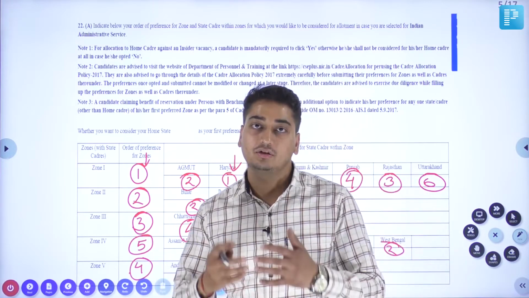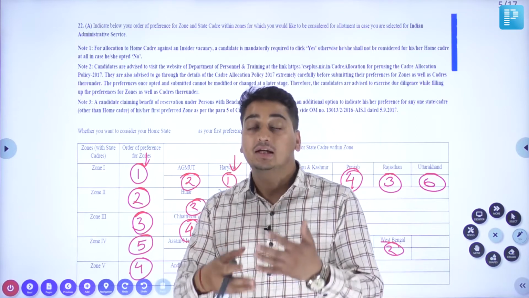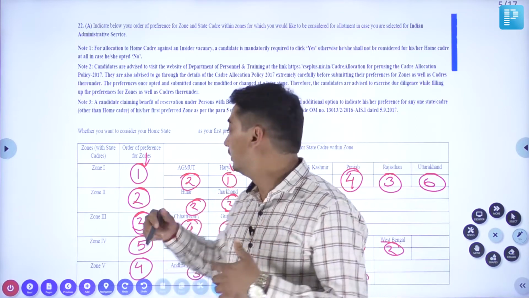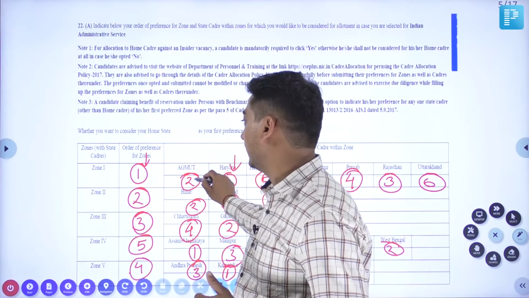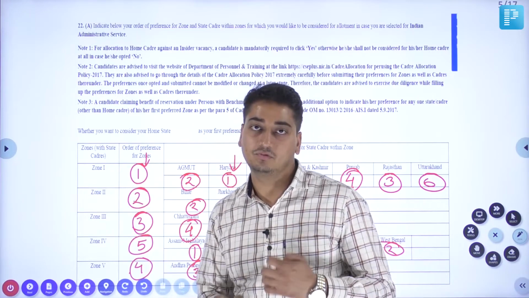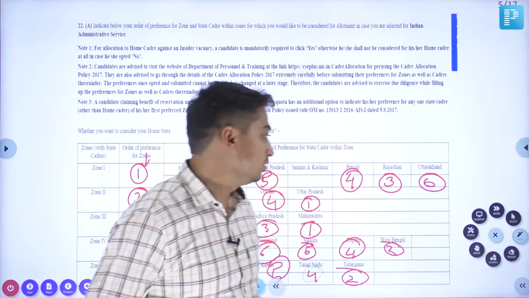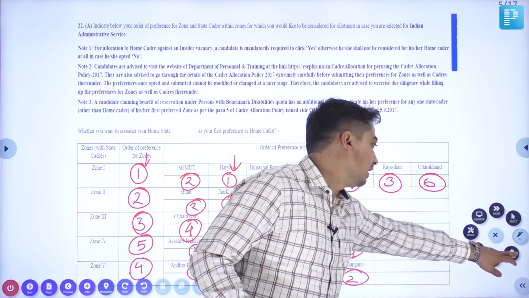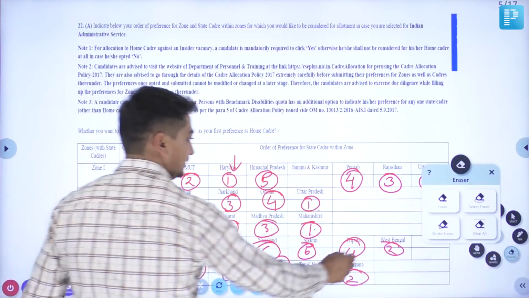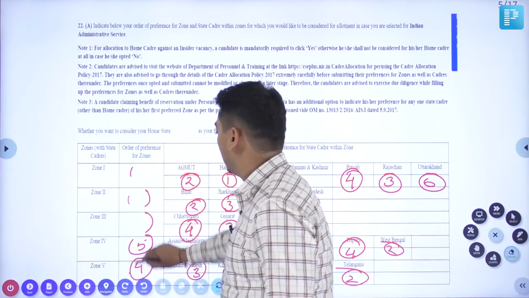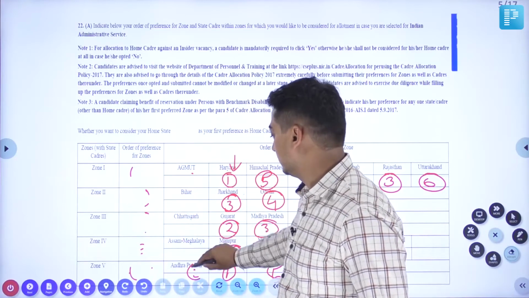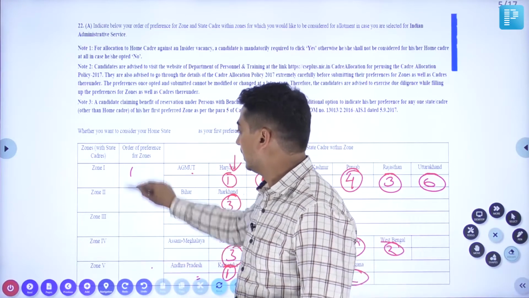After allocation of these 5, if there is still a vacancy, then they will go for the second round, where the second state of the first preference zone would be taken into consideration. So this is broadly how the zonal system operates. There are, however, some other nitty-gritties associated with cadre allocation.